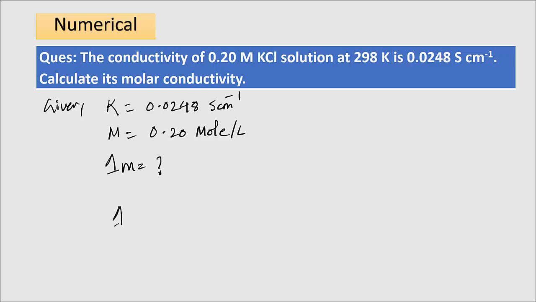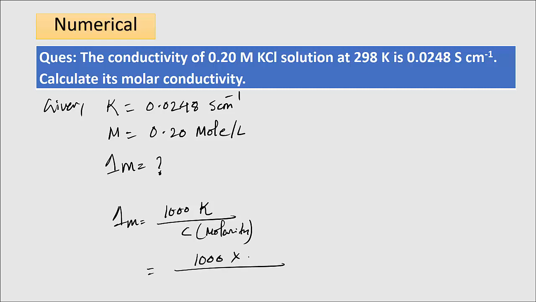So we know that lambda m equal to 1000 kappa by C, where C means concentration in molarity. So I can write 1000 into 0.0248, divided by 0.20.